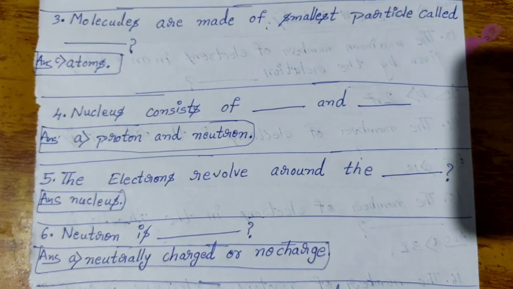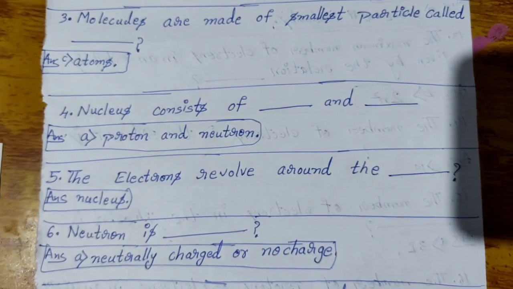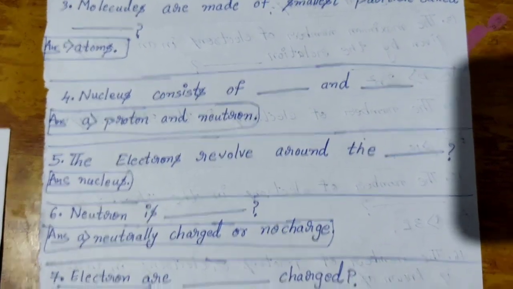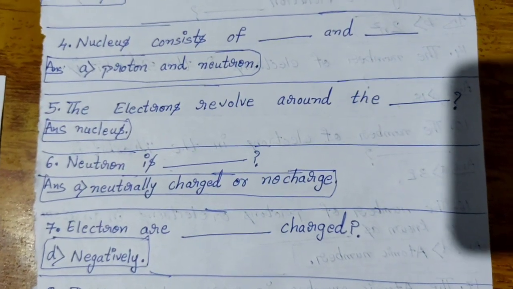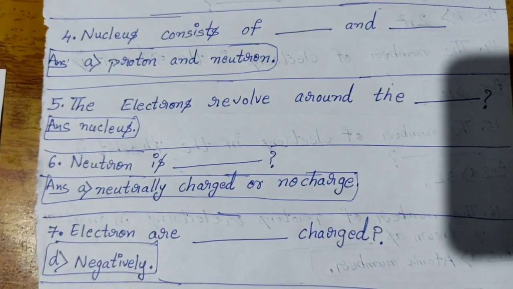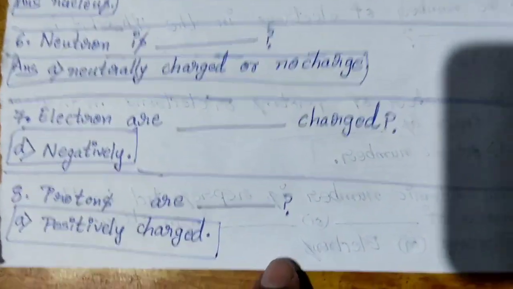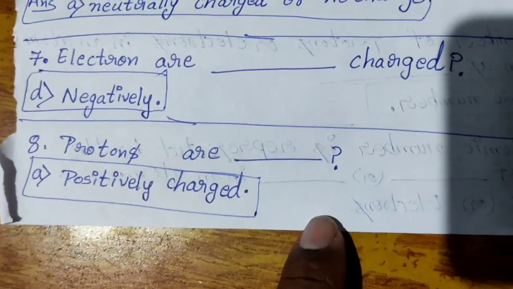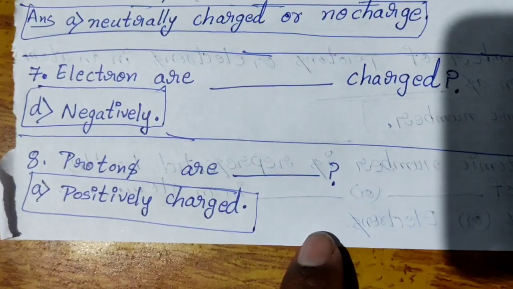Sixth one. Neutron is dash. Answer A: neutrally charged or no charge. The seventh question is electrons are dash charged. The answer is D, negatively. The eighth question. Protons are dash. The answer is positively charged.